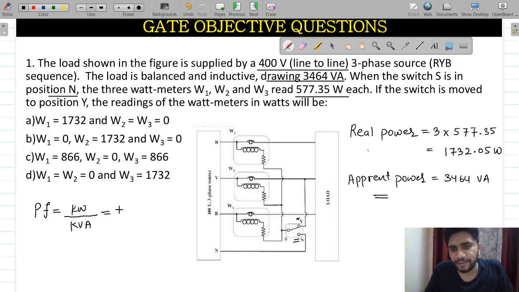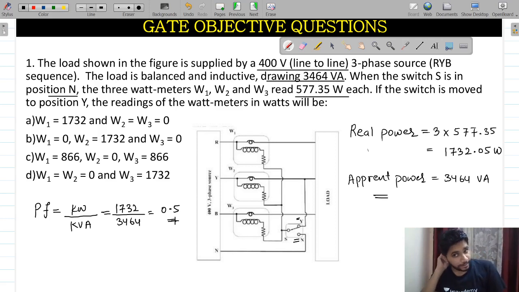So this power factor becomes 1732 divided by 3464. It will become 0.5. So 0.5 is my power factor.